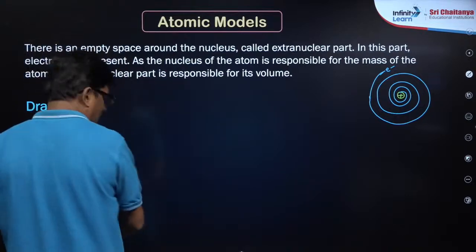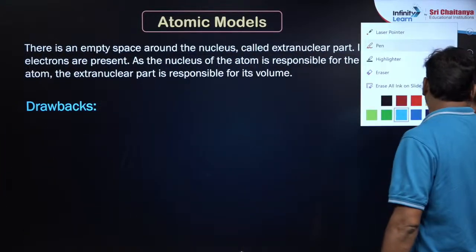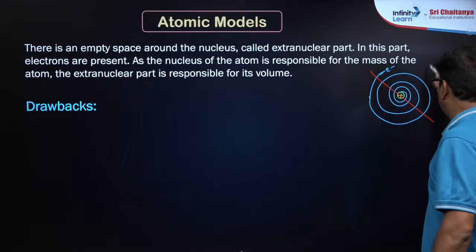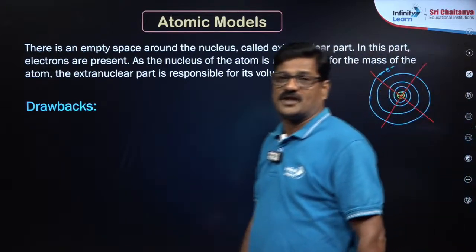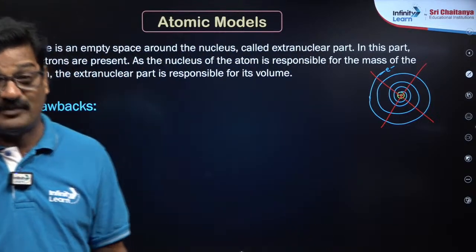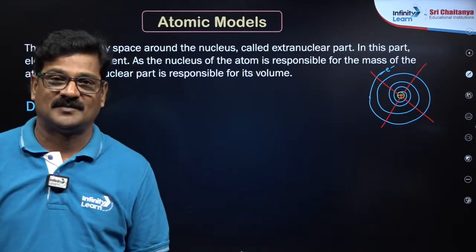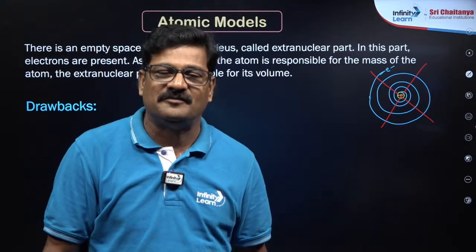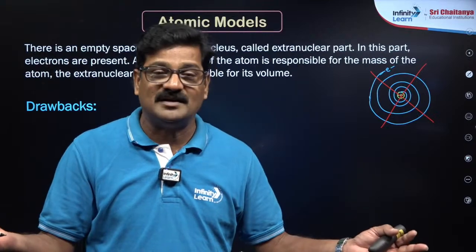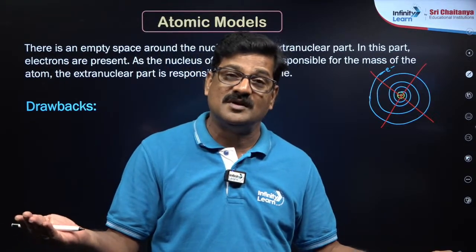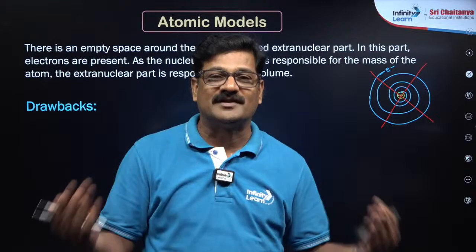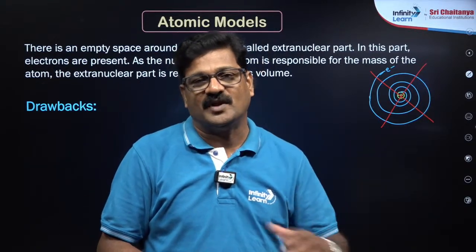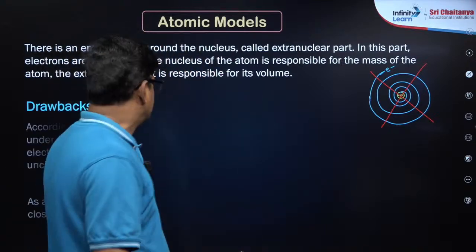If that happens, what will happen? The nucleus has positive charge, and the electron and the atom are going to be neutralized. There is a possibility of the atom collapsing. If that is to happen, atoms are unstable. If atoms are unstable, matter is unstable. That is bad. But matter is stable, atoms are stable, extra stable. Millions of years this universe has been running, all atoms are there. So the stability of the atom is not explained by Rutherford. That is his first drawback.